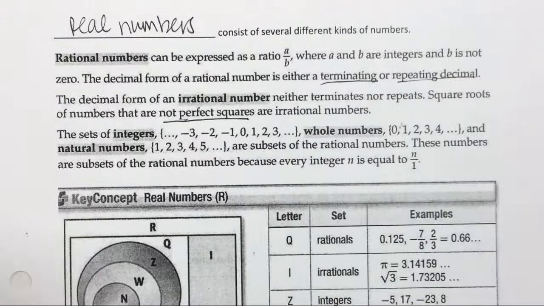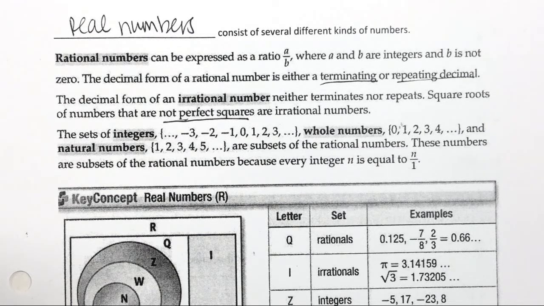And can anybody tell me what a non-perfect square would be? 7, right? Square root of 7, we don't know it, it's just random. What else? 3, 5, 48. What's an example of a perfect square? 9, 4. Everybody knows the difference, right?